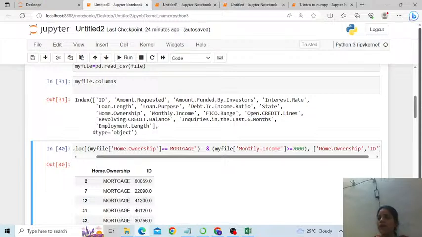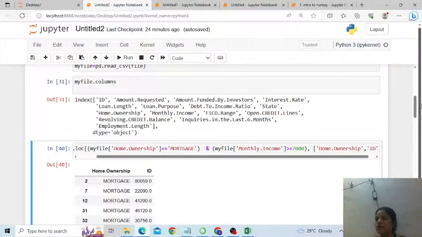Is that correct? Fine. Then we also learned how to read a CSV file using pandas, that is pd, whatever is the pandas alias, dot read_csv. It will accept the file path which has already been declared. Correct?